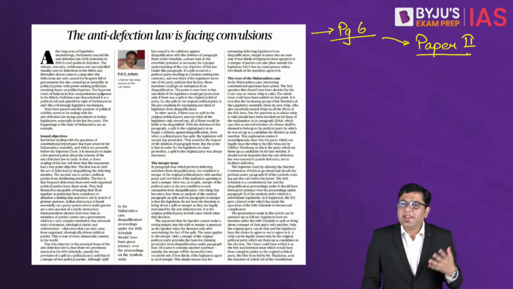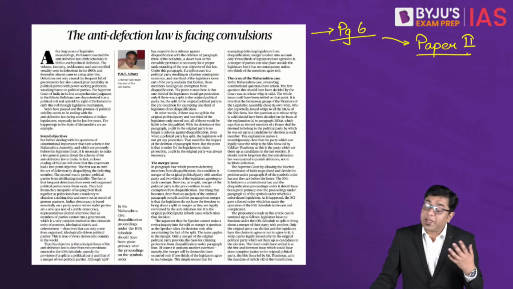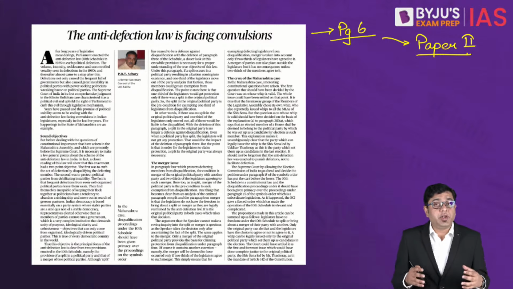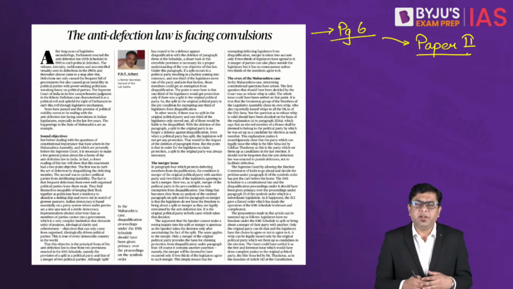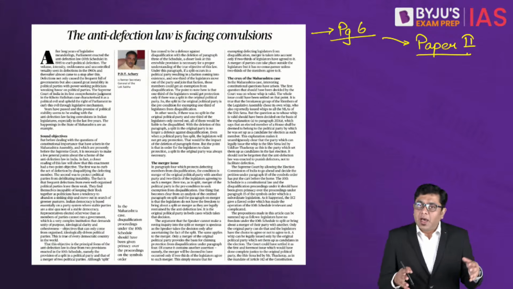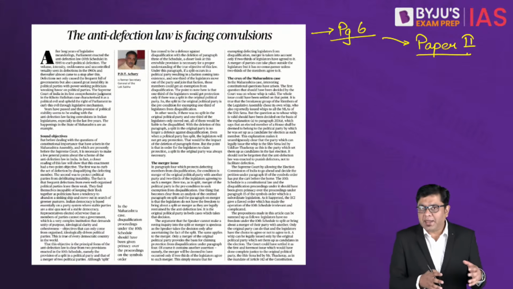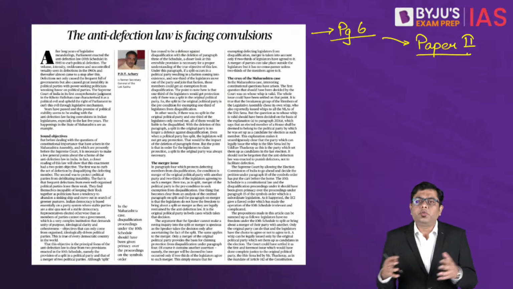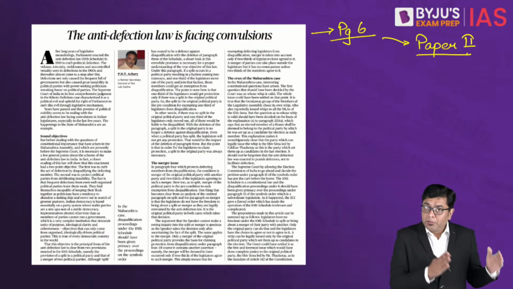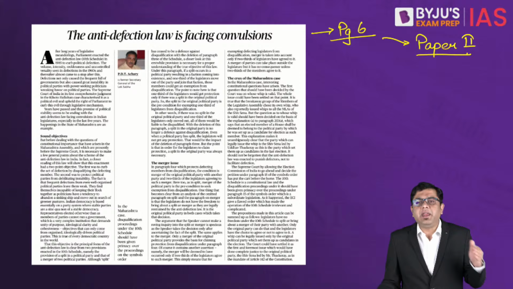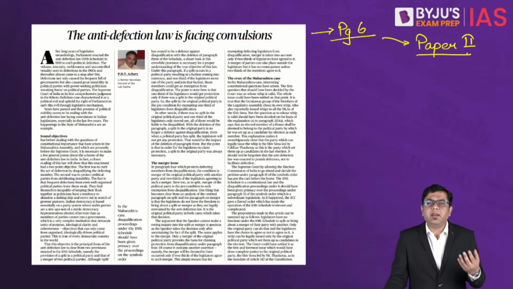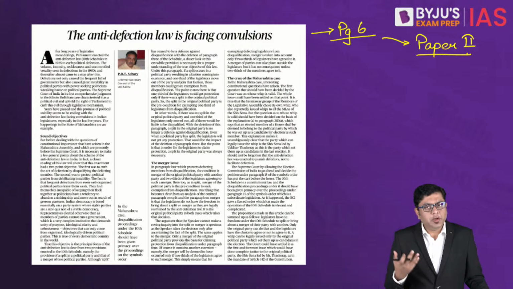So we all know that in the case of Maharashtra, particularly the Maharashtra Legislative Assembly, the state legislature, there has been a lot of political turmoil and political uncertainty, and that is primarily because a significant number of members from the ruling party switched sides in a way that led to a complete breakdown of the party. As a result of that, the ruling coalition lost power and the opposition came into power.